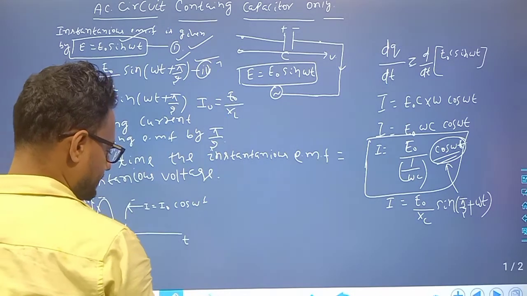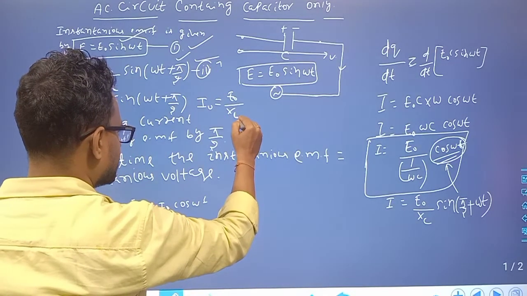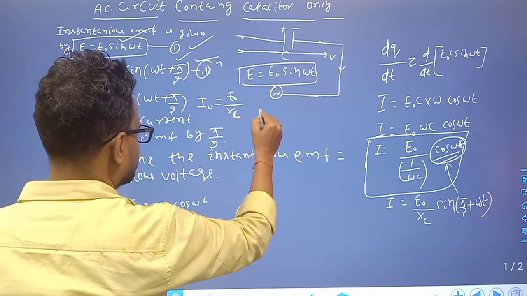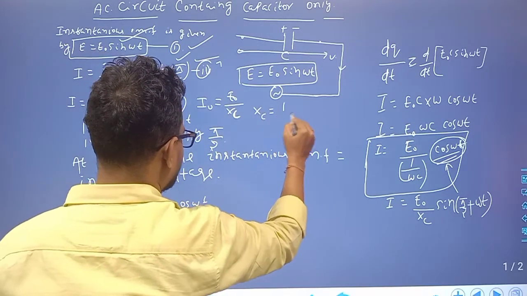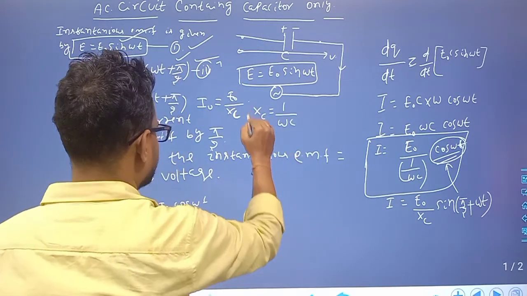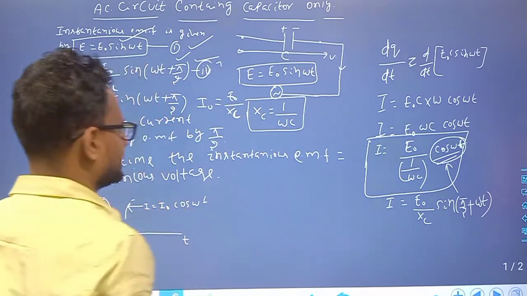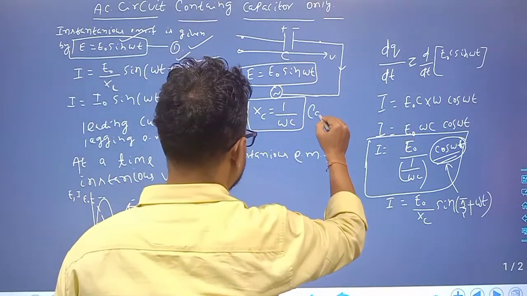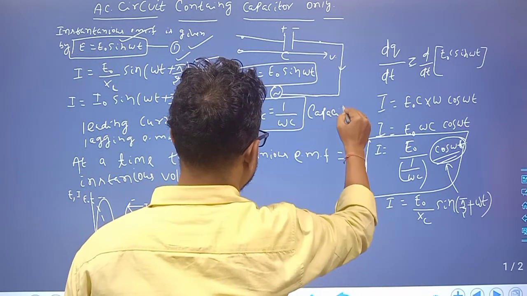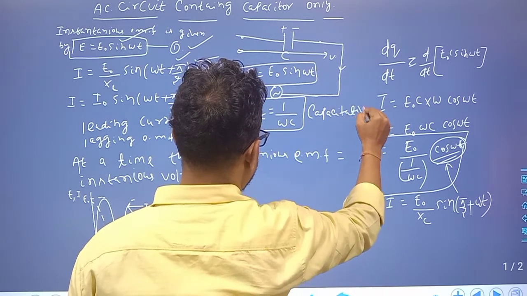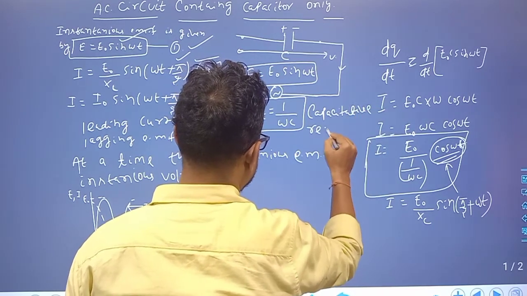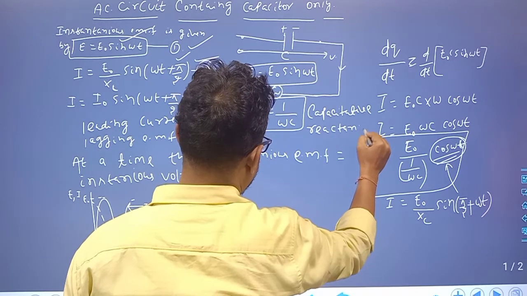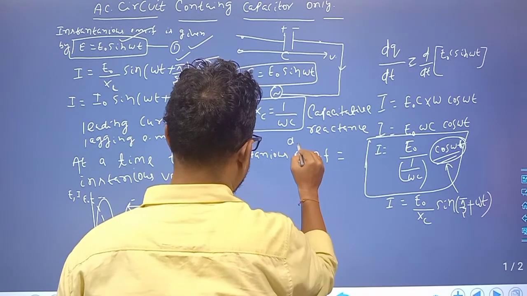Here XC is equal to 1 by omega C. Remember, XC is equal to 1 by omega C, and it is called capacitive reactance. Its unit is also ohm.